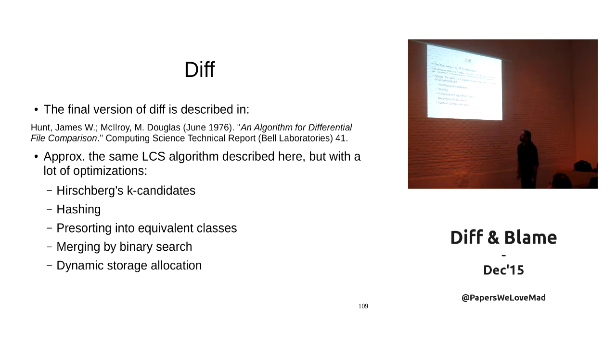A lot of hashing, of course, sorting into equivalence classes, but I don't know what it is. Merging by binary search, I think everybody knows that. Storage allocation, so a lot of work has been put into not only making the algorithm work, but also making it practical. So it can be quite slow for not very common files, binaries, things like that. So it's optimized for text.